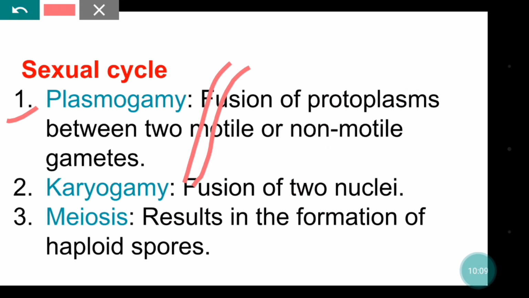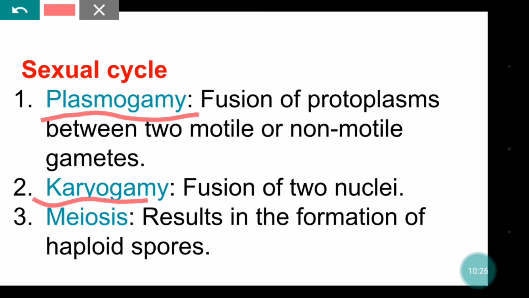So these two hyphae will fuse. Their protoplasm will fuse first, and this is called plasmogamy. Then karyogamy, means fusion of two nuclei.